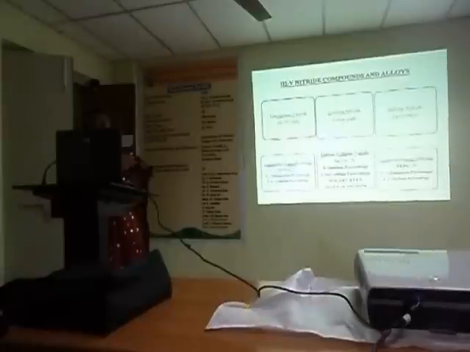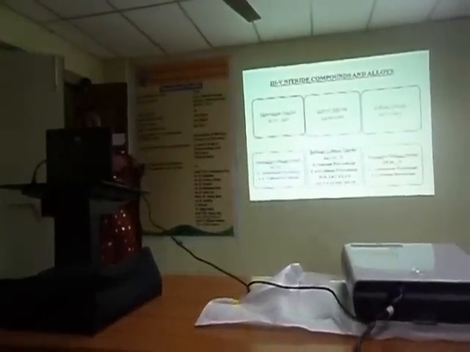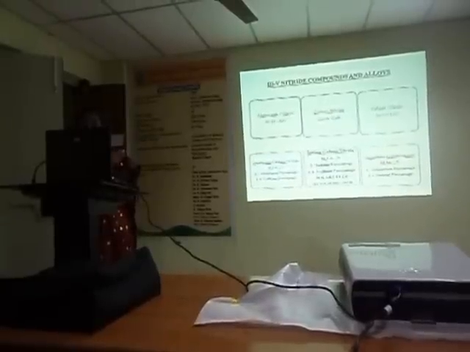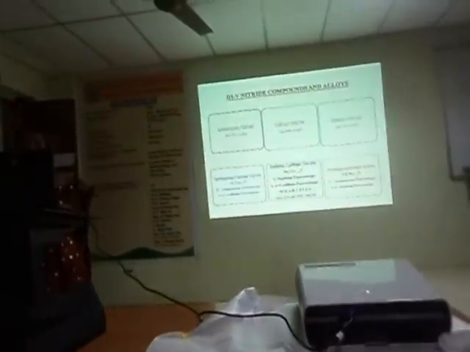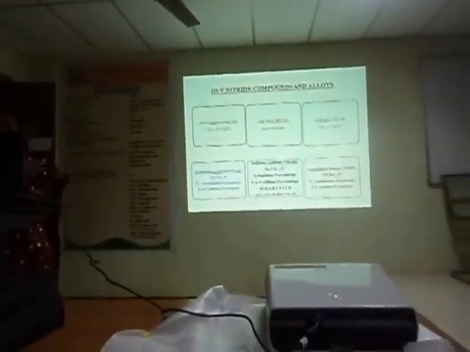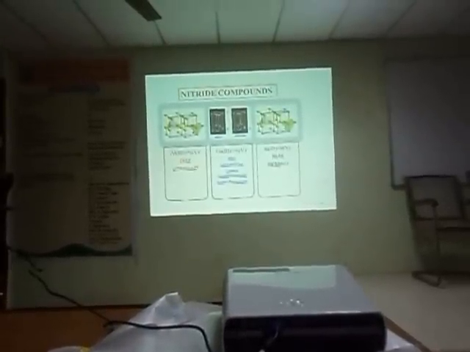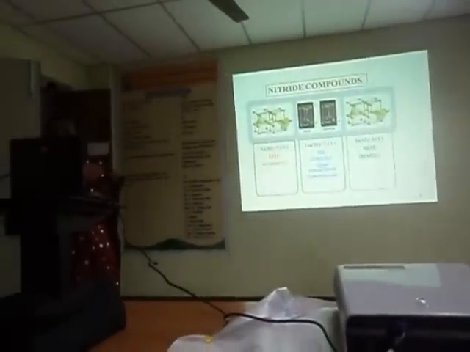Here the first row indicates compounds and the next row indicates alloys. Here my work is mainly on alloys. First compound is, this is the formula for aluminum gallium nitride. The element which denotes the suffix X is the dopant element, and if we are increasing the dopant concentration, then the change in its properties is studied. And next one is, all these are nitride compounds: aluminum nitride, gallium nitride, indium nitride. 1 third group and 1 fifth group element combinations.